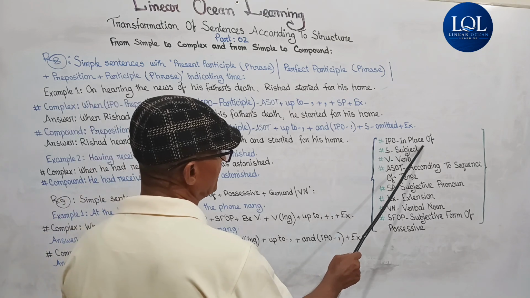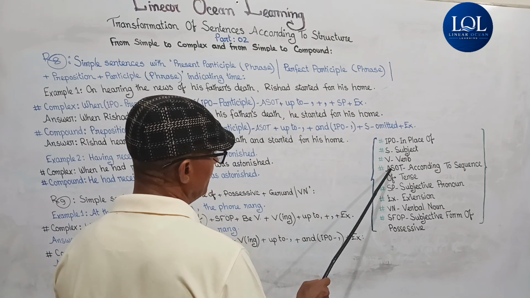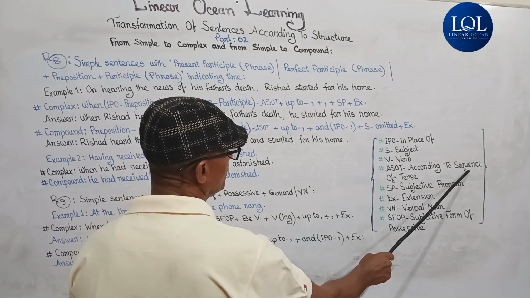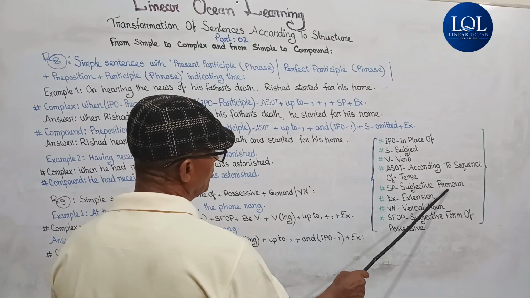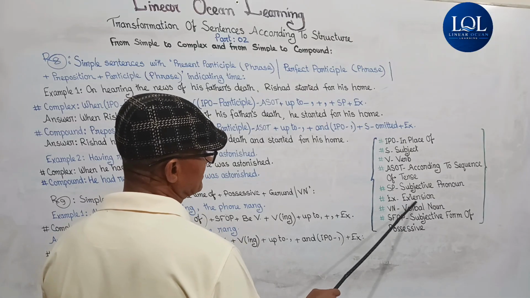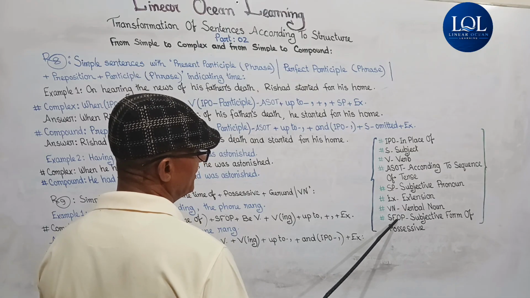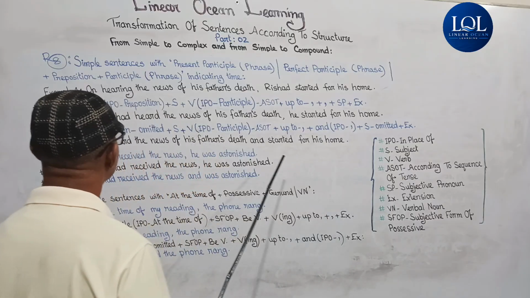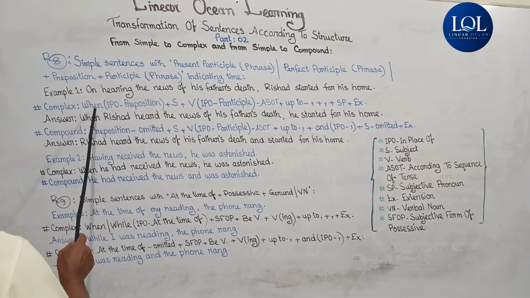IPO means in place of, S means subject, V means verb, ASOT means according to sequence of tense, SP means subjective pronoun, EX means extension, VN means verbal noun, SFOP means subjective form of possessive. Now let's get to the structure.